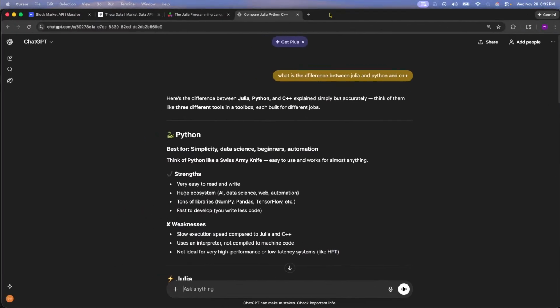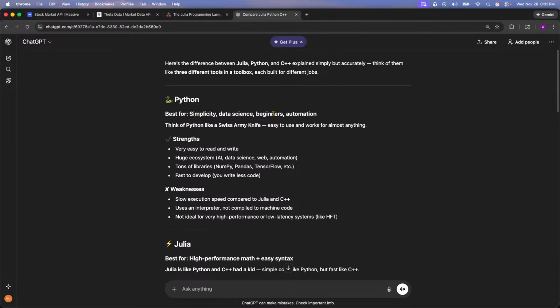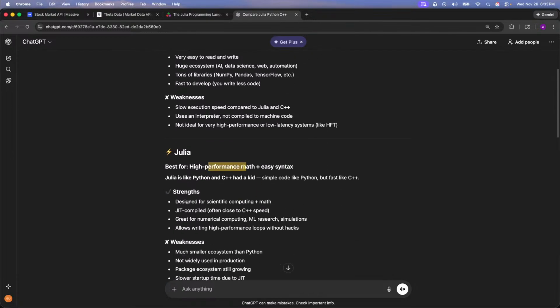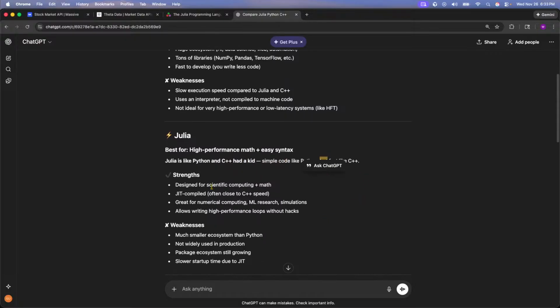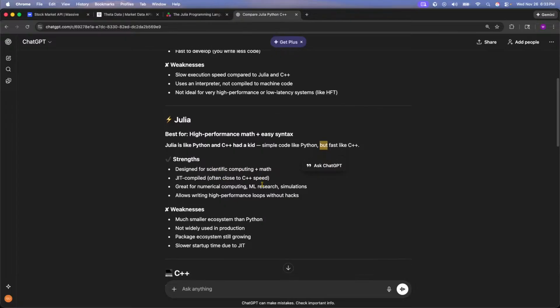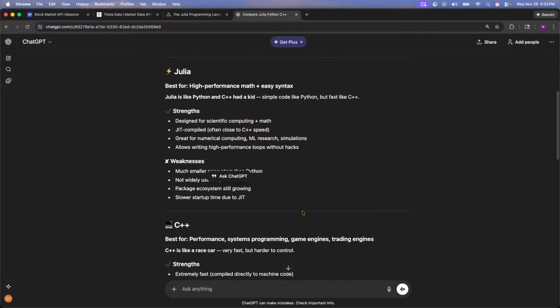Hold on, okay, I have extreme ADHD. So I know what Python is: simplicity, data science, beginners. Julia is high performance math and easy syntax. Julia is just like Python, simple to code but fast like C++. Designed for scientific computing and math. JIT compiled, often close to C++ speed. Great for numerical computing, ML research and simulation. That's cool. Allows for high performance loops without hacks. Weakness: much smaller ecosystem than Python.